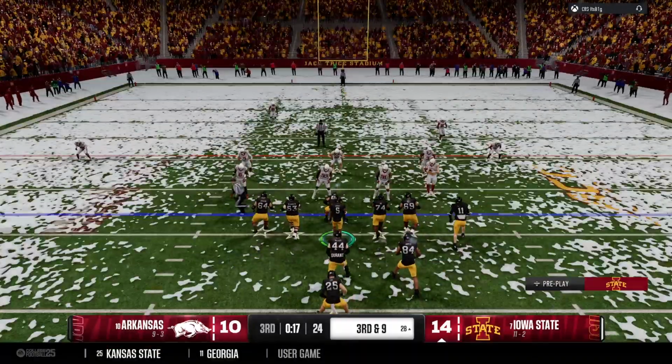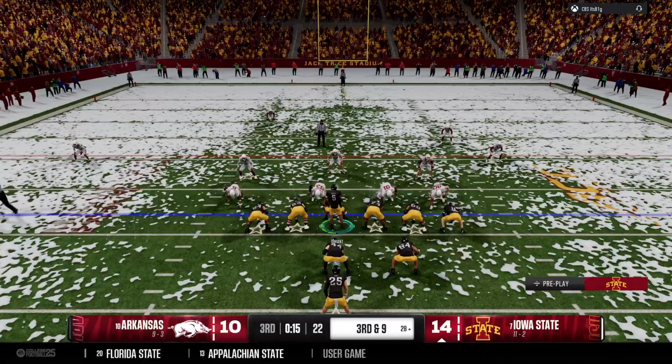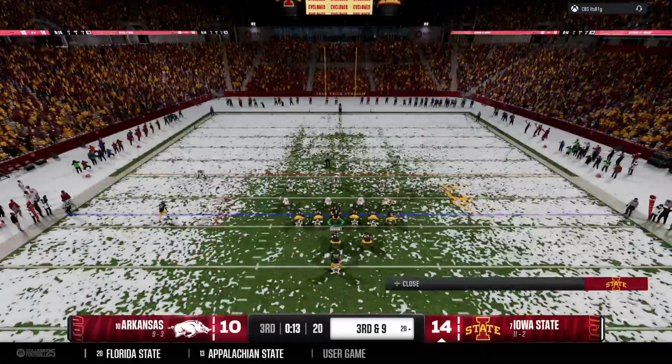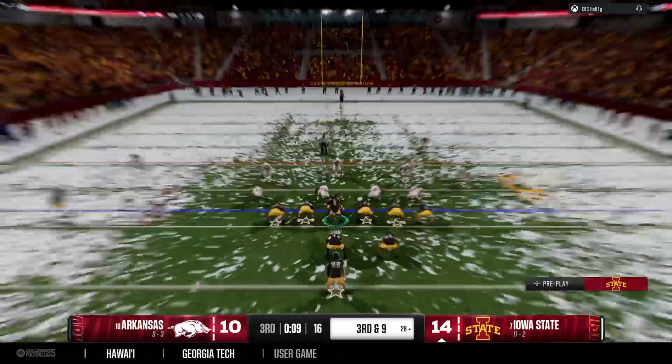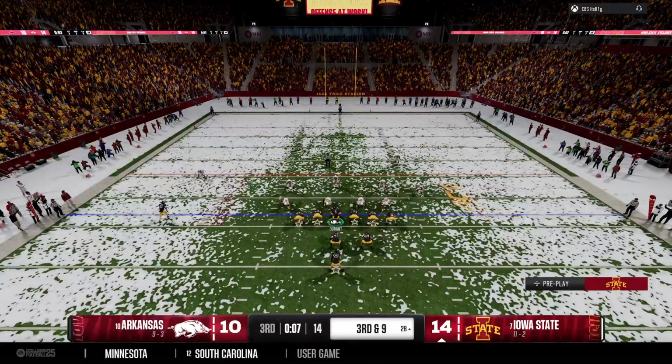So the offense getting set. This is not where you want to be against this defense. Third and long. Quarterback making adjustments now to what the defense is showing.